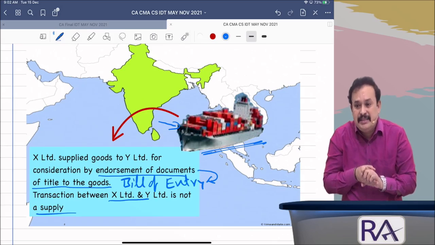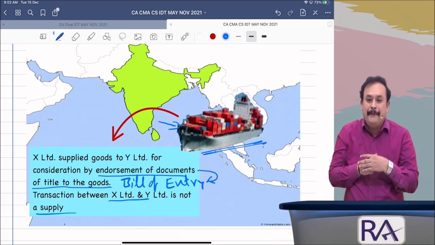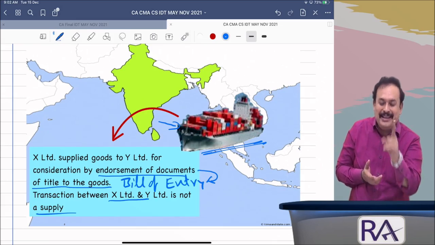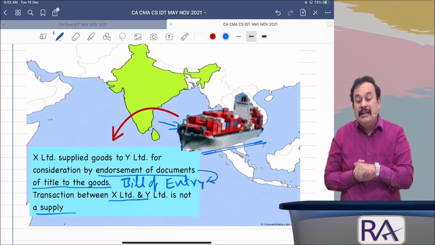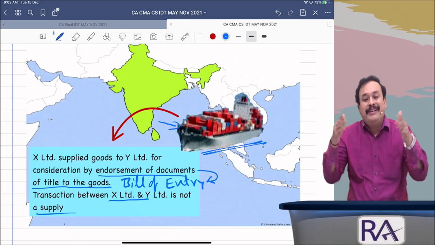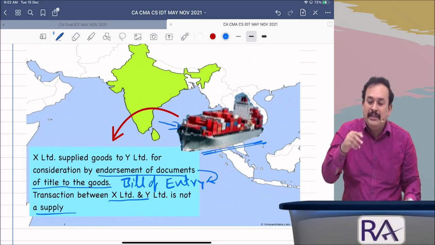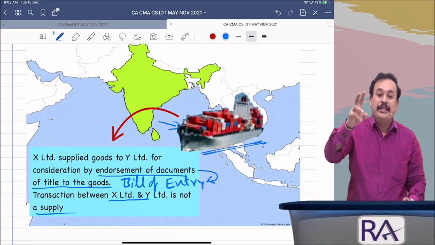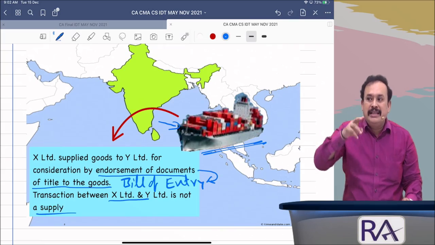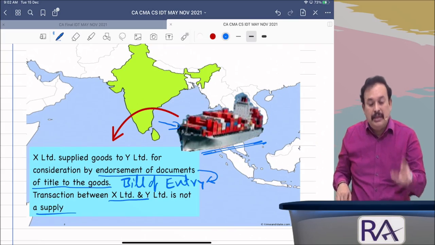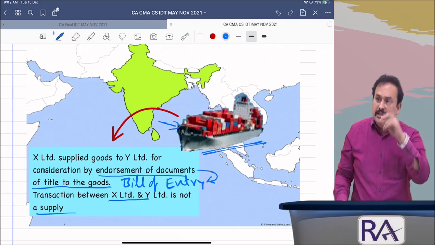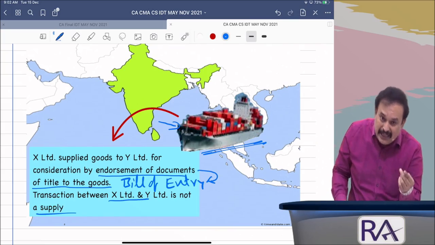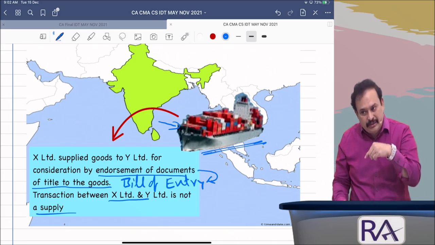Thereafter, we referred to the sixth point, actionable claims, except lottery, betting and gambling. Seventh point, supply of goods from a non-taxable territory to a non-taxable territory without touching Indian territory is not a supply. 8A, supply of warehoused goods before clearance for home consumption.